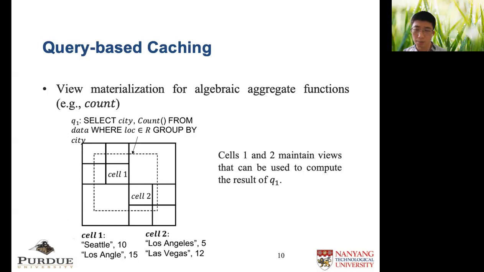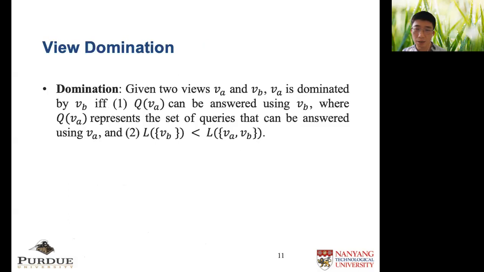Another problem is the view maintenance cost. Compared with traditional data warehouse focusing on static data, we must consider the view maintenance cost in a streaming setting. In a streaming setting, view maintenance cost may be very large and outweigh its benefits of answering a query. Therefore, there exist domination relations among different views. We say a view VA is dominated by another view VB if the queries that can be answered using VA can also be answered using VB, and also the load of having VB is smaller than the load of having both VA and VB.